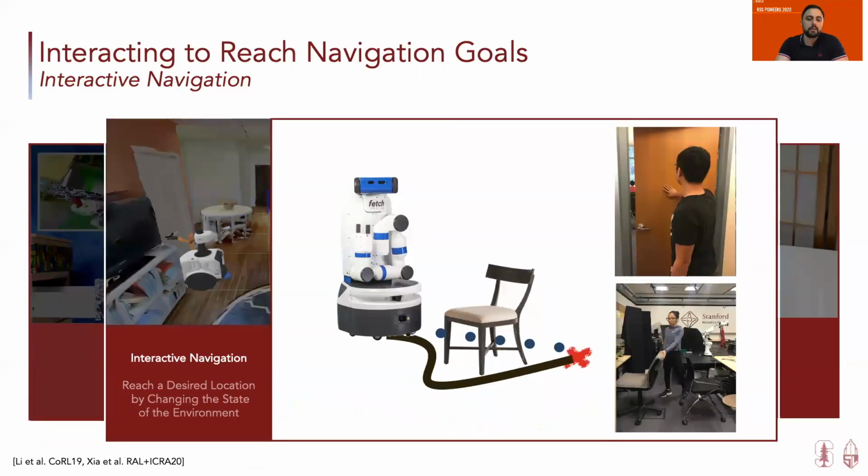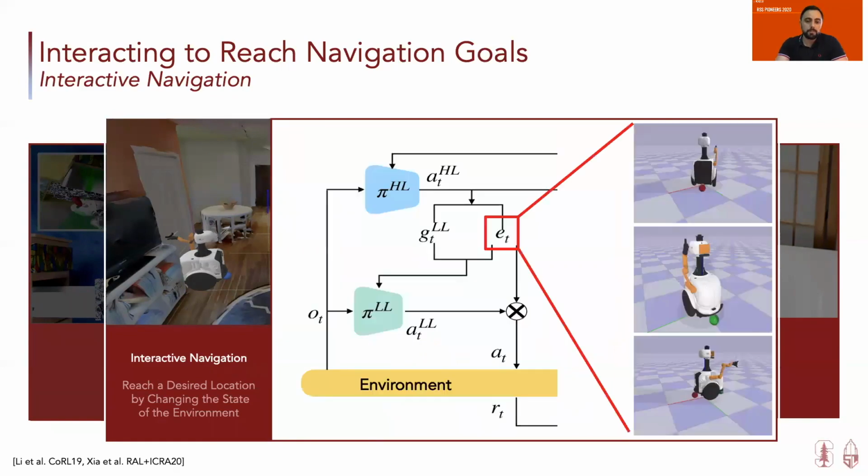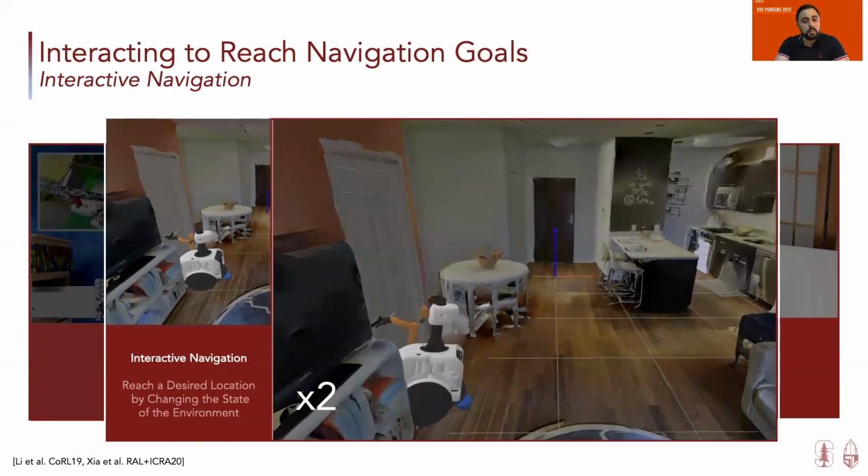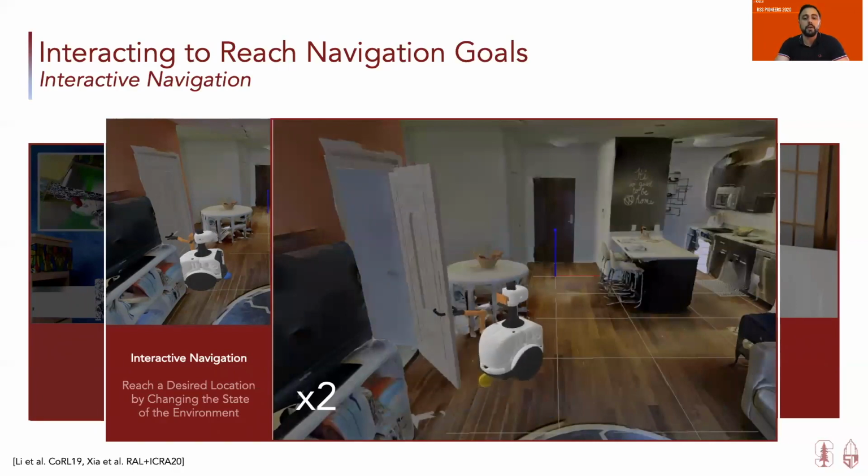I also exploited interactions to solve new navigation tasks. In interactive navigation, we move away from classical solutions that avoid interacting into a new type of navigation, more natural, where interactions are an intrinsic part of the solutions, for example, to push obstacles away or open doors. We develop a novel hierarchical reinforcement learning approach where the high level can decide on the part of the environment to use: the base to navigate, the arm to manipulate, or the combination.